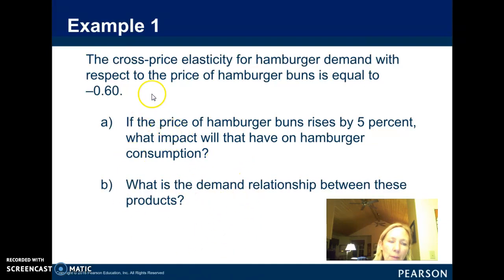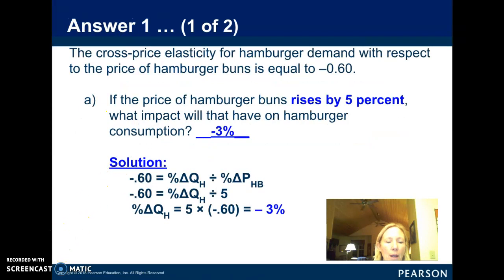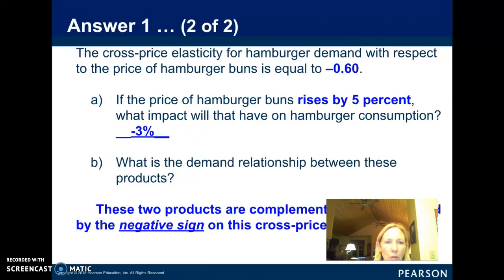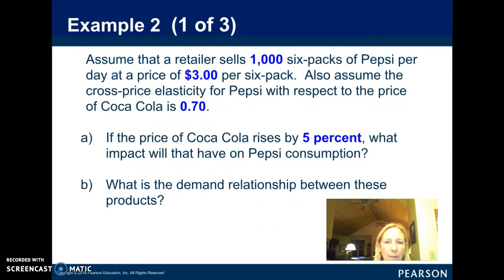That just means, remember, a negative for cross price elasticity means that they are complements. And that makes sense, right? And so there you can see how they did the calculation. So you can go ahead and use that to help you. I think the question might be the exact same one in your homework. Makes it a little bit easier.